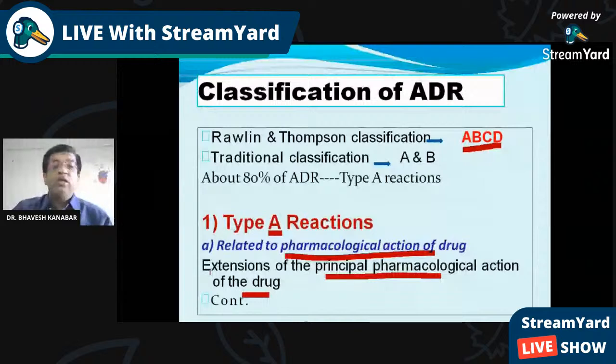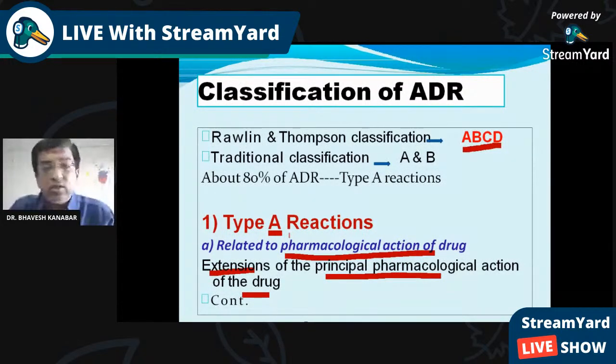Extension. Normally it is rising blood pressure by 10 to 20 millimeter mercury, but if it rises more than 50, 60, it may lead to the condition of hypertension. So it is an extension of the pharmacological action. Extension means it is beyond normal limit. So that is an example of this type A reaction.